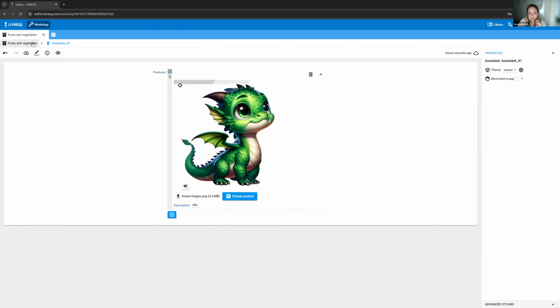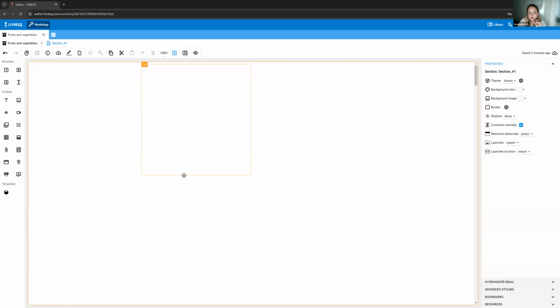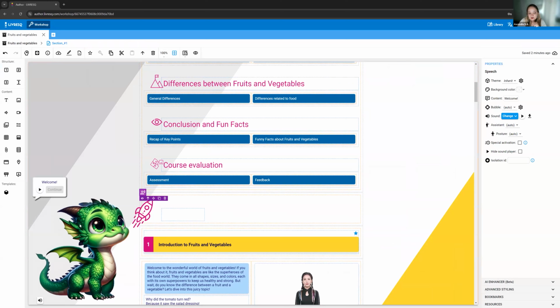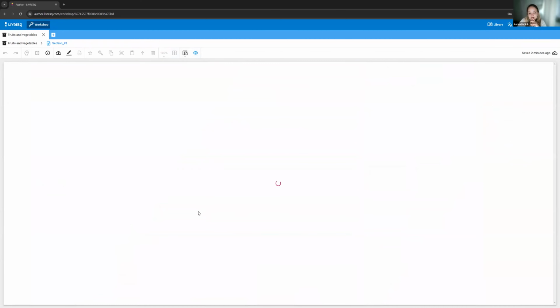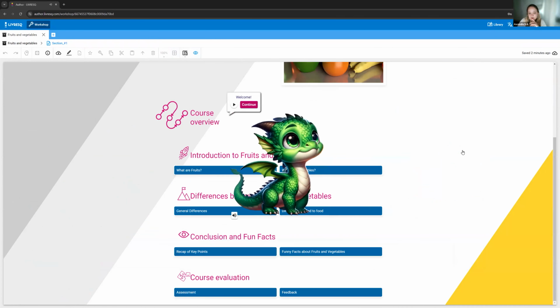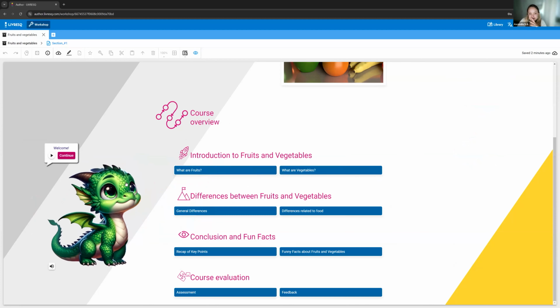Now, if I go back to my project, two sections, I double click my section in order to edit it. Now my avatar is this little dragon, not so little. It occupies quite a bit of the screen. It has the same voice. It automatically generated the voice, and I can move it around to wherever I want it to go. This isn't very well placed. I should have placed it more around its mouth, but it's up to you.